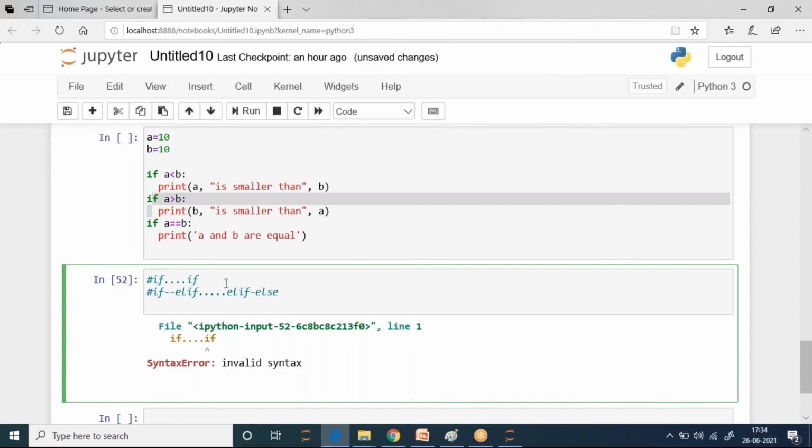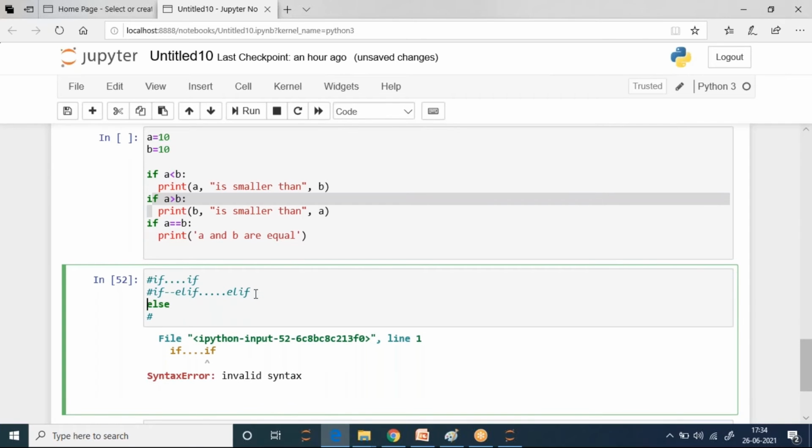This is not mandatory, not like this. It can end with elif also, no problem. It can also end with else. I will tell you what is not possible, then I will take your doubts. Okay, let's first understand this one.